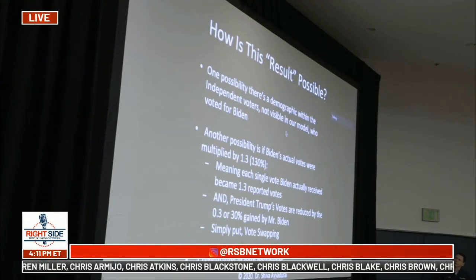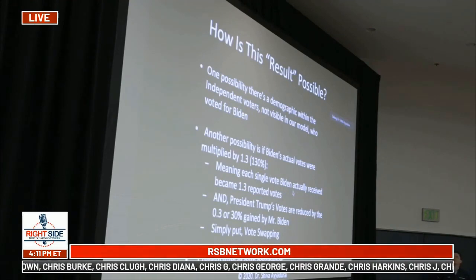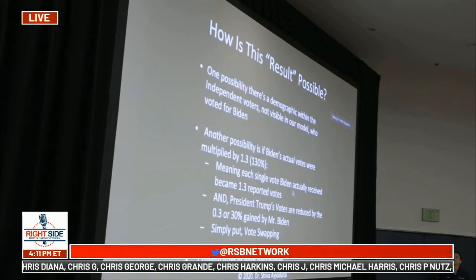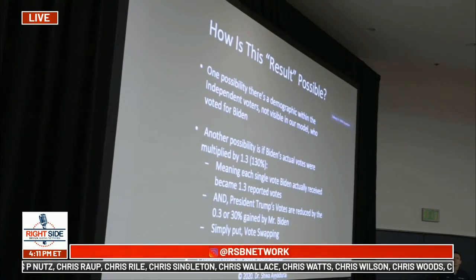Another possibility is that Mr. Biden's actual votes were multiplied by 1.3, which is 130%, meaning each single vote Mr. Biden actually received became 1.3 reported votes. There was an increase in the weighting of a vote that was given to Mr. Biden, and President Trump's votes are reduced by that 0.3 or 30% gained by Mr. Biden. Simply put, you could call this vote swapping, or there could be a combination of both.